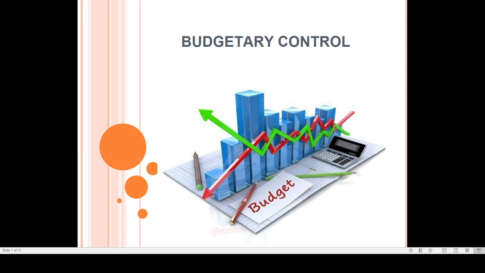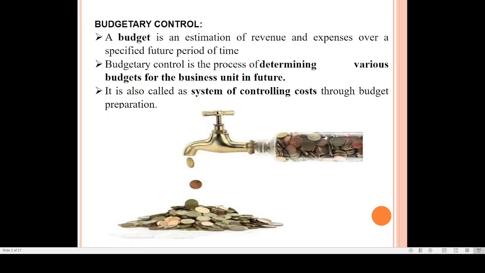In today's class, we are going to discuss budgetary control. First, we will see what is the meaning of budget. As you know, budget is an estimation of revenue and expenses over a specific future period of time. What is the meaning of budgetary control? Budgetary control is nothing but a system of controlling the cost through budget preparation.